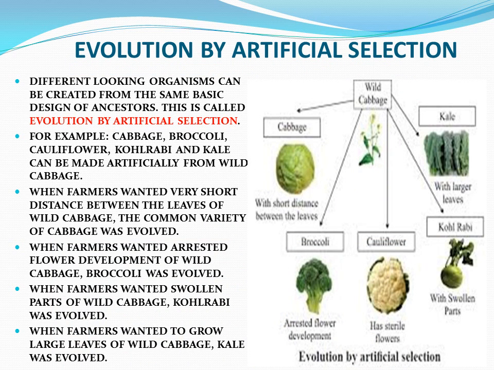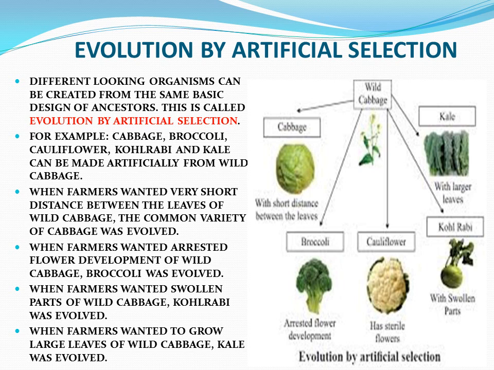Now, evolution by artificial selection. Different looking organisms can be created from the same basic design of the ancestors. This is called evolution by artificial selection, or introducing genetic variation in domesticated plants and animals for improving their quality is called artificial selection.